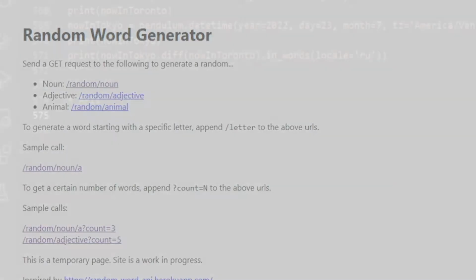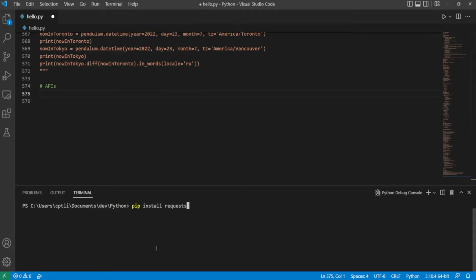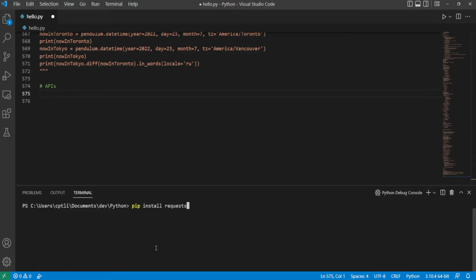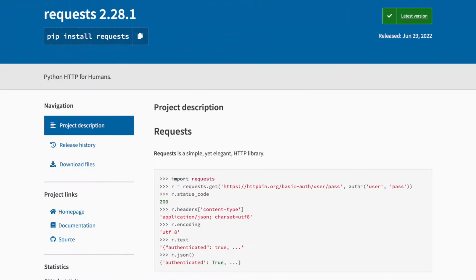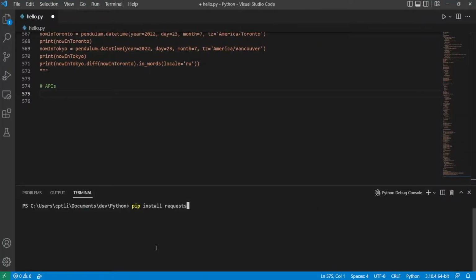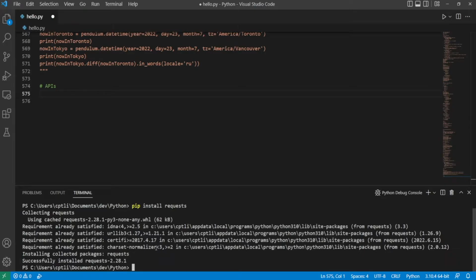To start out, we will need to get a package to help us call the API, because I'm not about writing HTTP request code from scratch. Oh, hell no! A package I've used before is called requests. So we can just type pip install requests and press enter, and there we go, we've got it. Now, we just need to import requests, and we can get started writing our script.